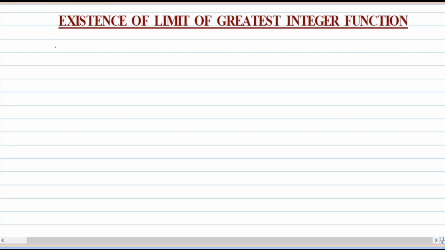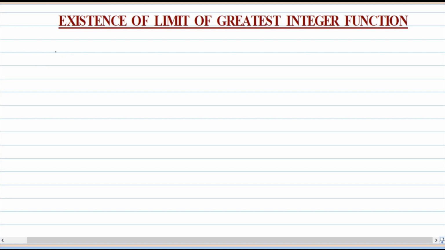This is the 11th episode of the chapter limit and continuity. In the previous episode we already discussed the existence of limit for simple functions. Now in today's episode we will discuss the existence of limit of the greatest integer function. Do you know what the greatest integer function is? First of all, we'll discuss what the greatest integer function is.